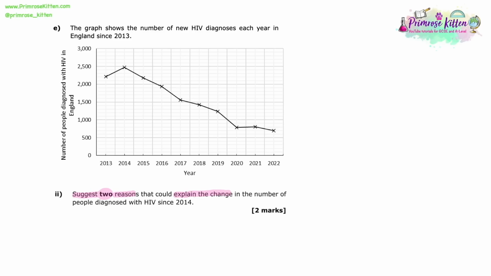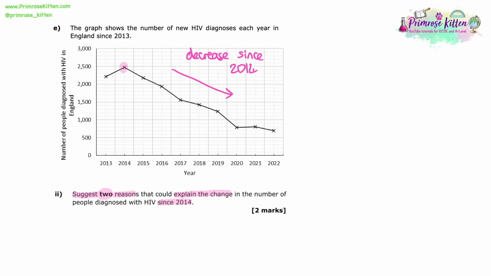Part 2, suggest 2 reasons that could explain the change in the number of people diagnosed with HIV since 2014. So 2 is involved, so we need to give 2 reasons for 2 marks. And it wants us to think about what we've just looked at and how we've talked about the change. We know what the change is, that's a decrease, because we can see that on the graph and we've also commented that it was a decrease from 2014.